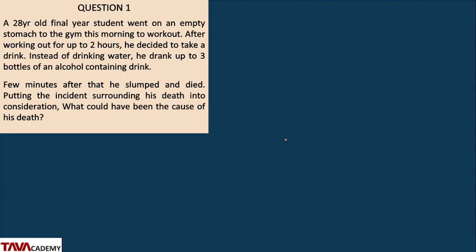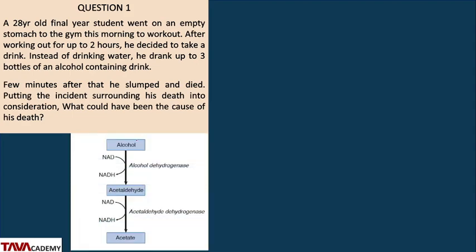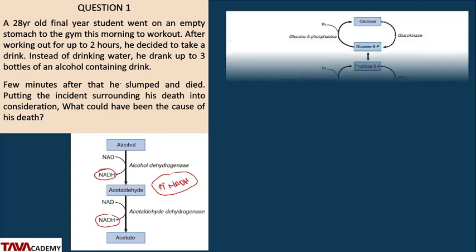So let's look at it here now. The first thing to understand is that as he drank alcohol, he had not eaten. He drank alcohol, so a lot of metabolism of the alcohol produced a lot of NADH. Alcohol is metabolized in the liver by the activity of the enzyme alcohol dehydrogenase to form acetaldehyde, which further gets dehydrogenated also to acetate. So there's increased NADH production due to alcohol metabolism. This increased NADH will actually prevent his ability to undergo gluconeogenesis.